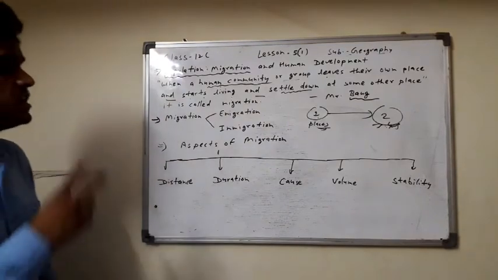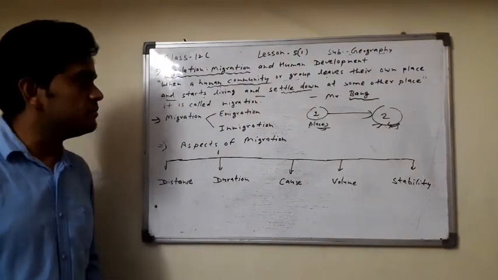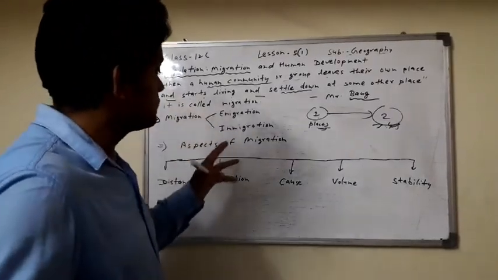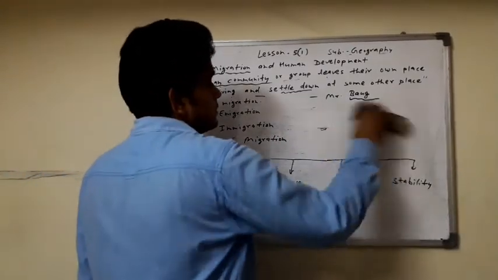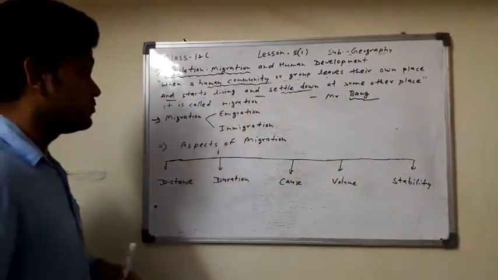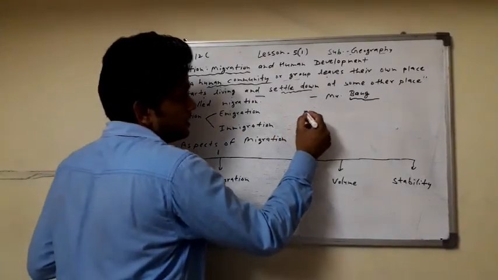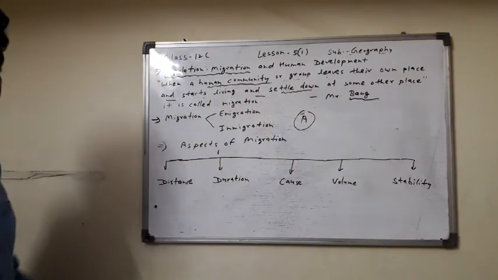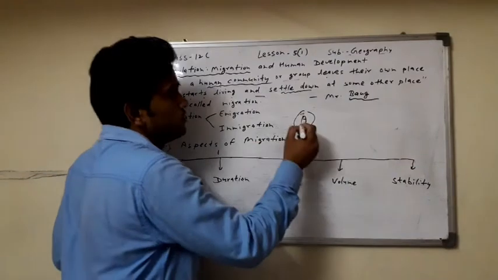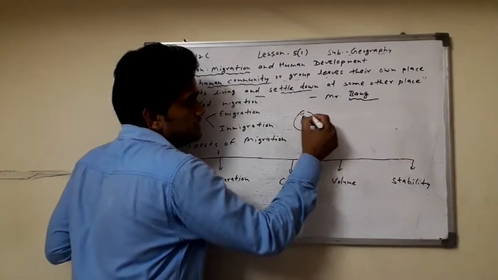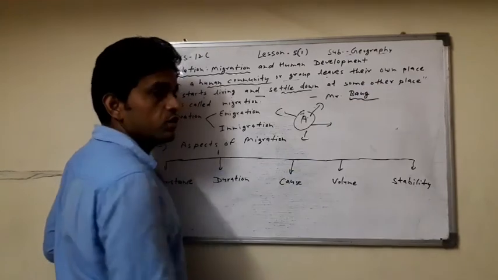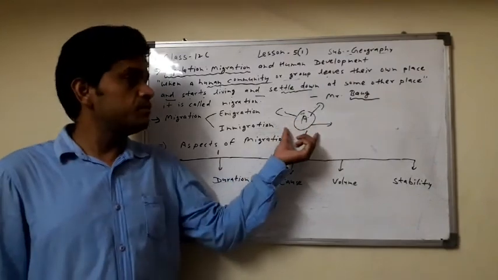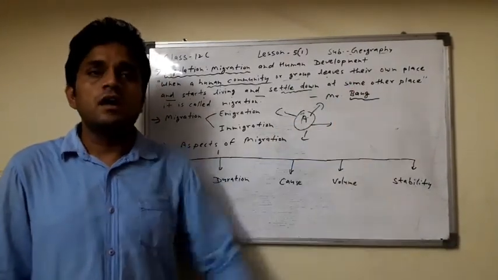And here we can discuss the types of migration, like immigration and emigration. What are immigration and emigration? First of all, emigration. Think the place is A. Imagine that this place is A, and the group of people migrate from this place for new places.